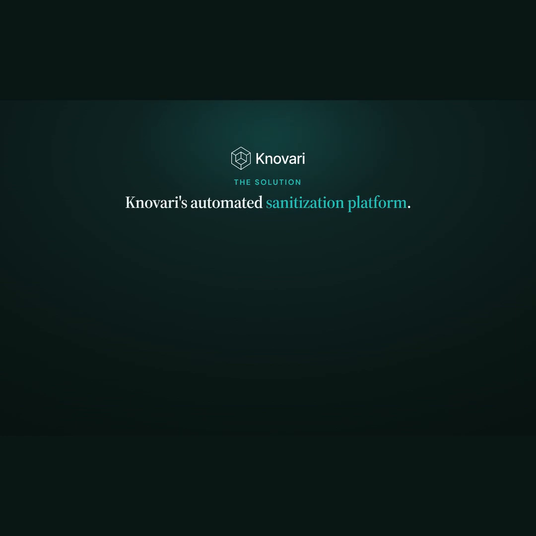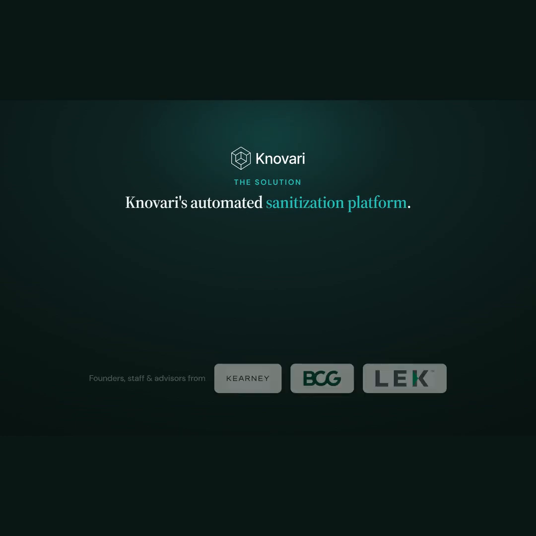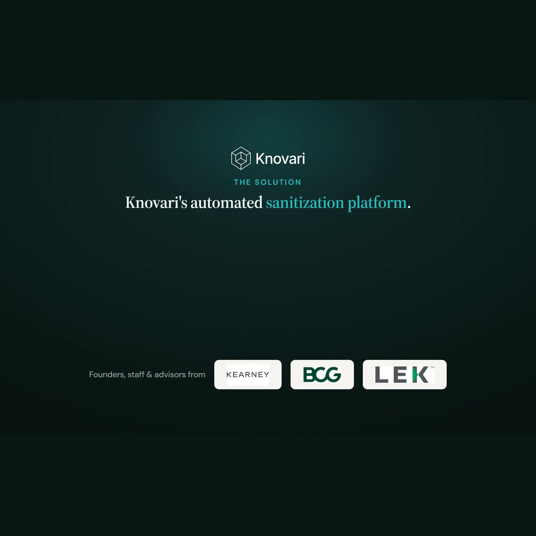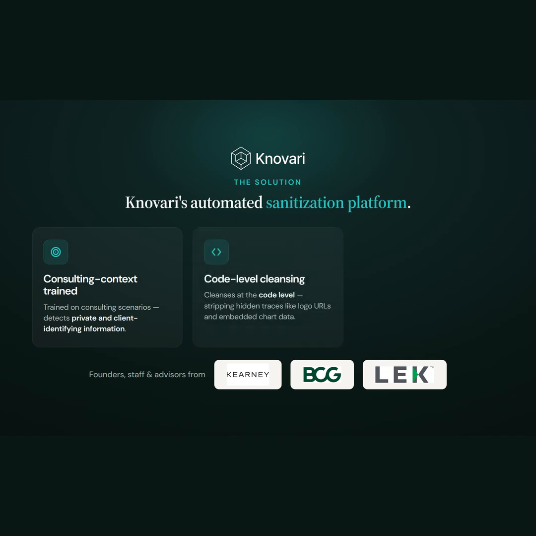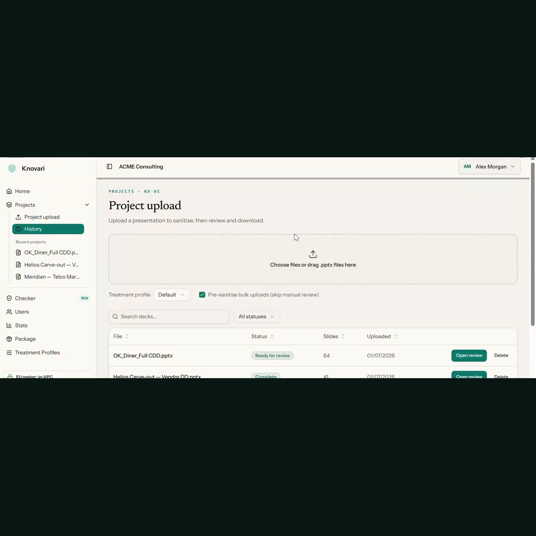Knovari eliminates this sanitization bottleneck. It was built by strategy consultants exactly for the consulting use case. It's trained on consulting scenarios, detecting private and client-identifying information. It cleanses at the code level to strip hidden traces like logo URLs and embedded chart data. And every change is logged, highlighted, and explained to give trust to your compliance teams.